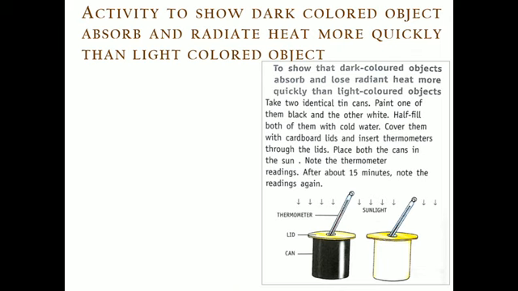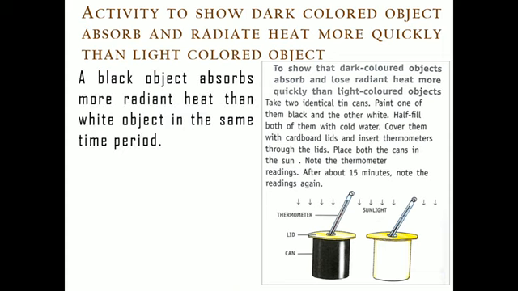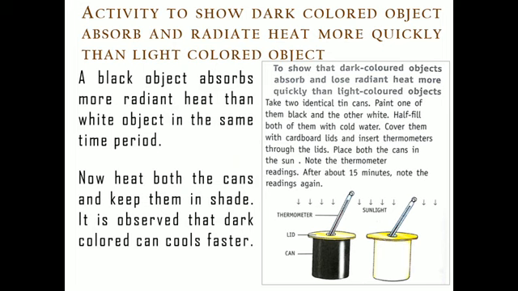Now there is a second part of this experiment. You now have to place these two objects in the shadow. Let's suppose that before doing the second set of the experiment we have kept both cans at the same temperature, both at 45 degrees Celsius. Now we move these two cans into the shaded area. What we will see is that the dark colored can is cooling faster.